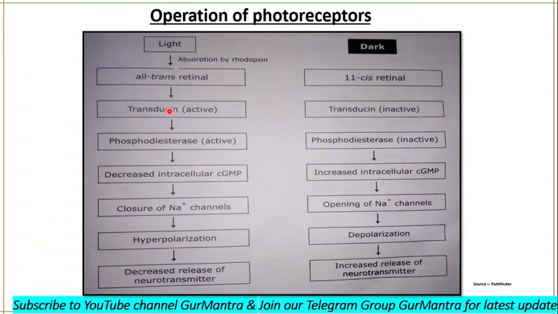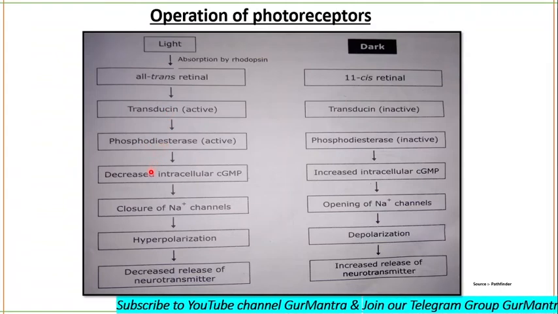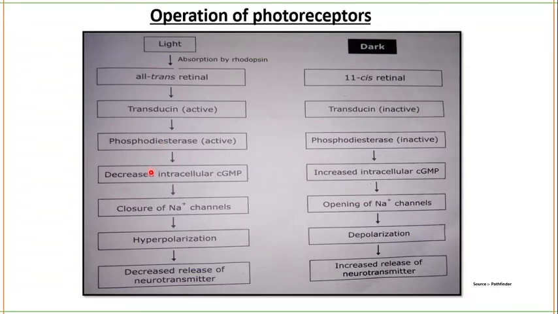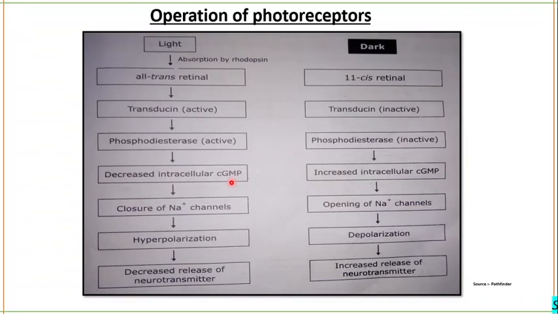Active transducin in turn activates the intracellular enzyme phosphodiesterase, and the enzyme converts cyclic GMP into GMP. So there will be decreased intracellular cyclic GMP. In the presence of light, the reduction in cyclic GMP permits the ligand-gated sodium channels to close.